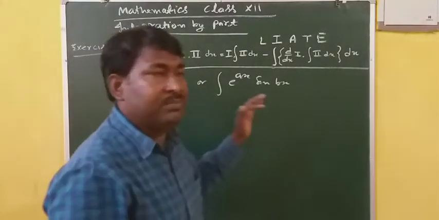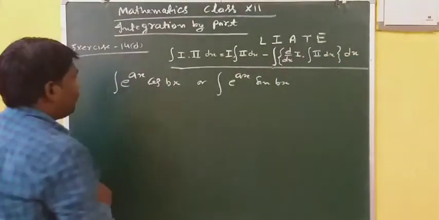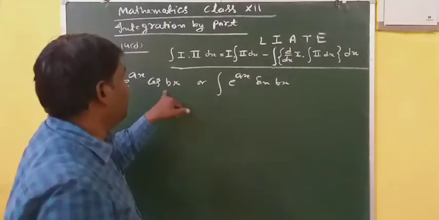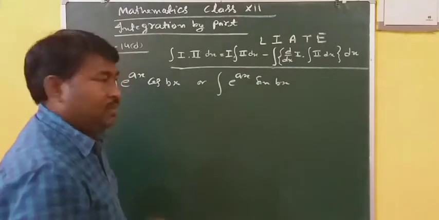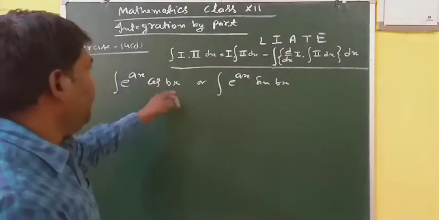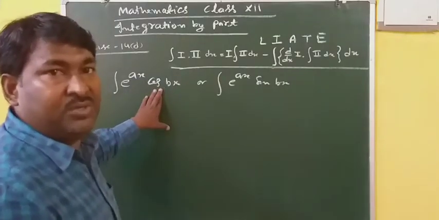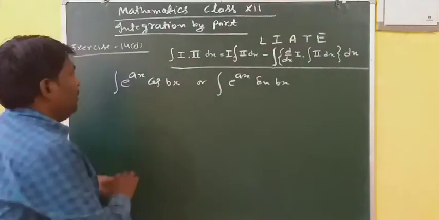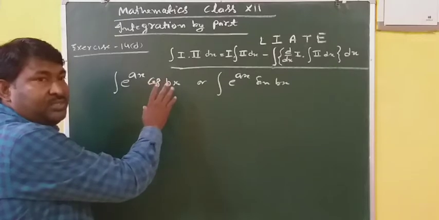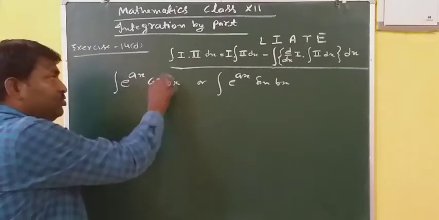Sometimes there will be a problem taking it according to this rule. So here you can take e power x as first and cos bx as second. I will solve by taking both ways. As I have already explained in my previous video, for the integration of the second function you can take any one of them, keeping in mind which integration is known or which integration is quite easy to solve.